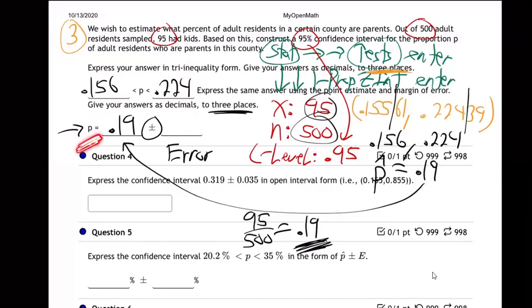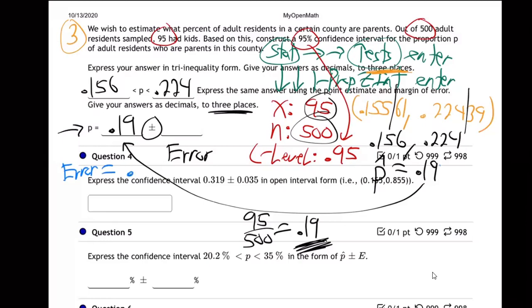So we are saying that we believe the true percentage of people in the county that have kids, that are parents, is 19%, because that's what our sample came out to, 19%. Give or take a certain error margin. Well, how do you know what the error margin is? Do you have an idea? How am I going to come up with the error margin? Nobody knows?